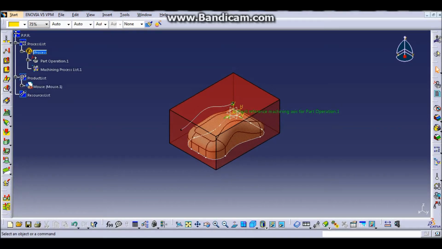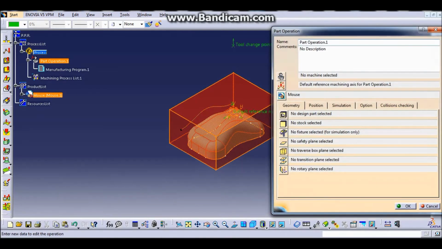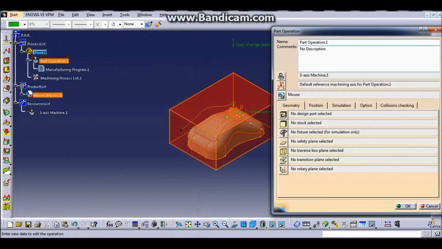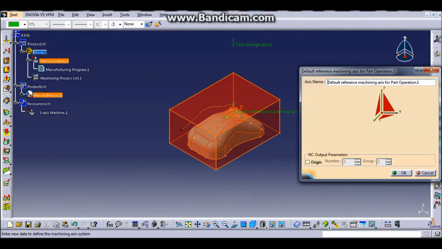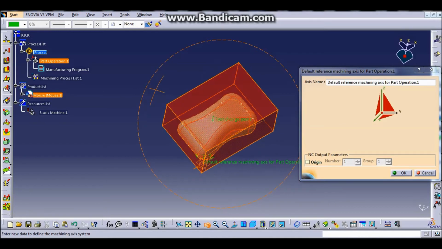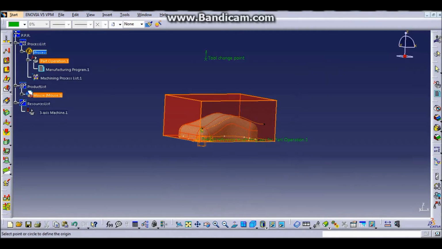In advanced machining, first step is click part operation, then click machining. Make sure that it is 3-axis machine, and then click default reference machining, and this is where you need to define which point that the process will start. So click on the point, the middle one, select the position, and then click on any edge that you want.